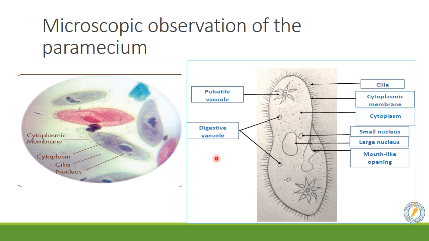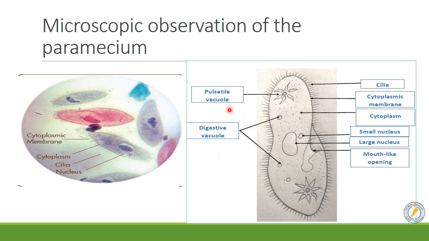I'm going to repeat the names again. We have cilia, say them with me. Cytoplasmic membrane, pulsatile vacuole, digestive vacuole, granular cytoplasm, a big nucleus, and a small nucleus.